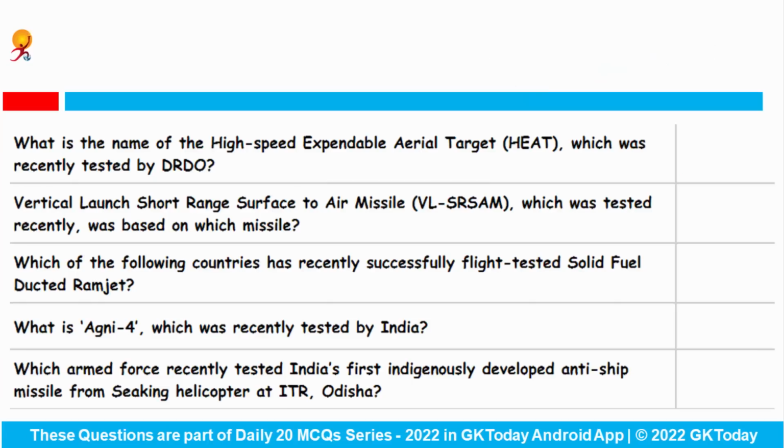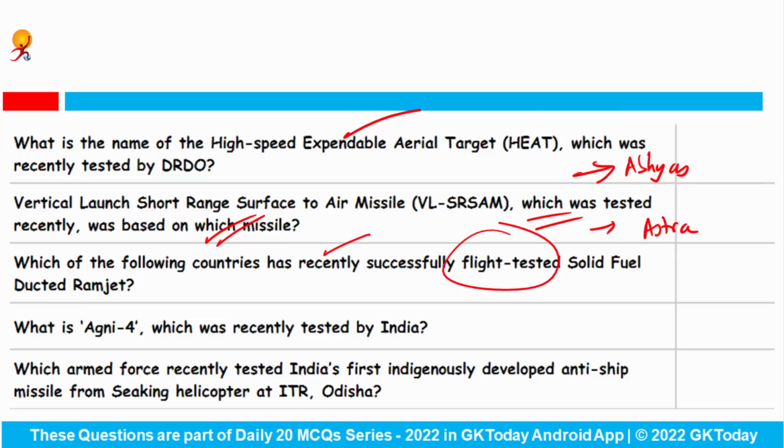Coming to the question slide, what is the name of the HEAT? We have just seen this question. The answer would be Abhyas. The vertical launch short range surface to air missile which was tested recently was based on which missile? So it is based on Astra. Which of the following countries has recently successfully flight tested the solid fuel ducted ramjet?